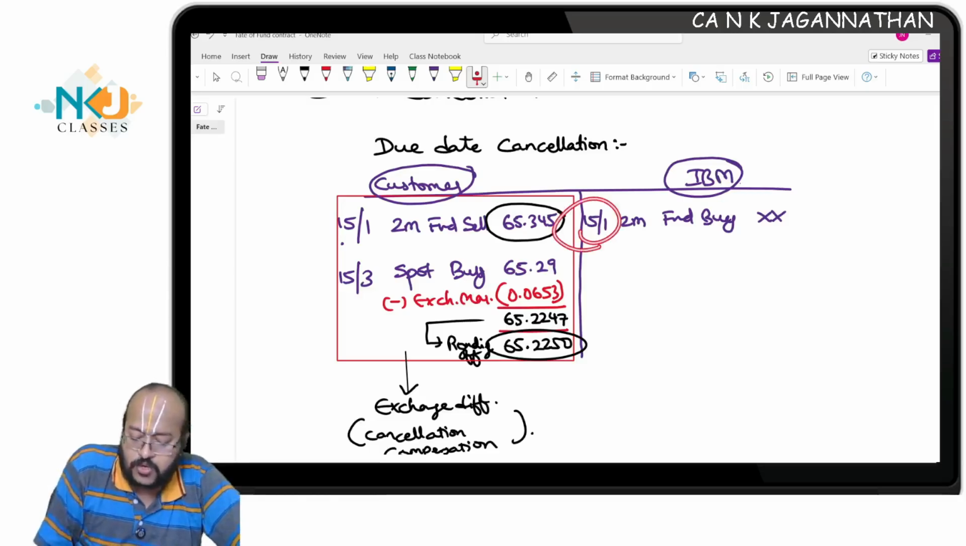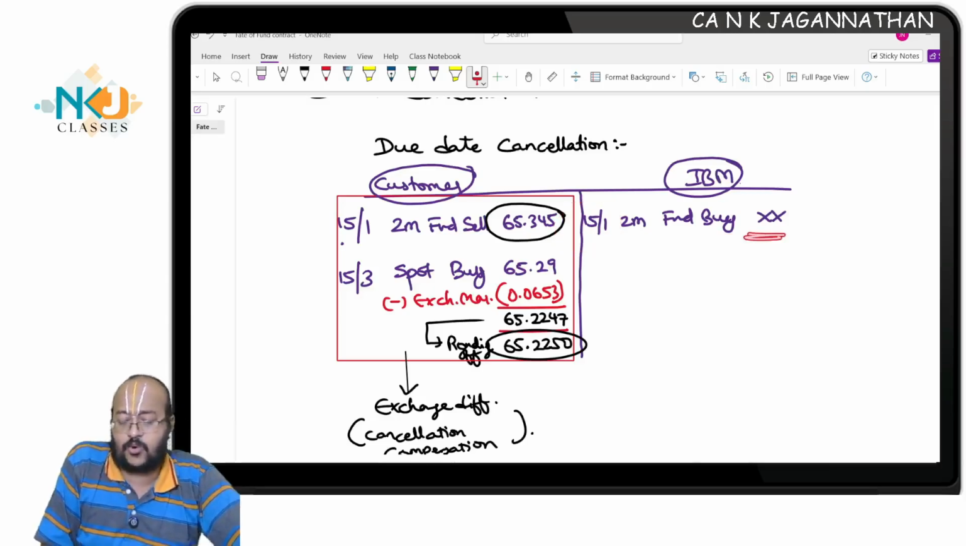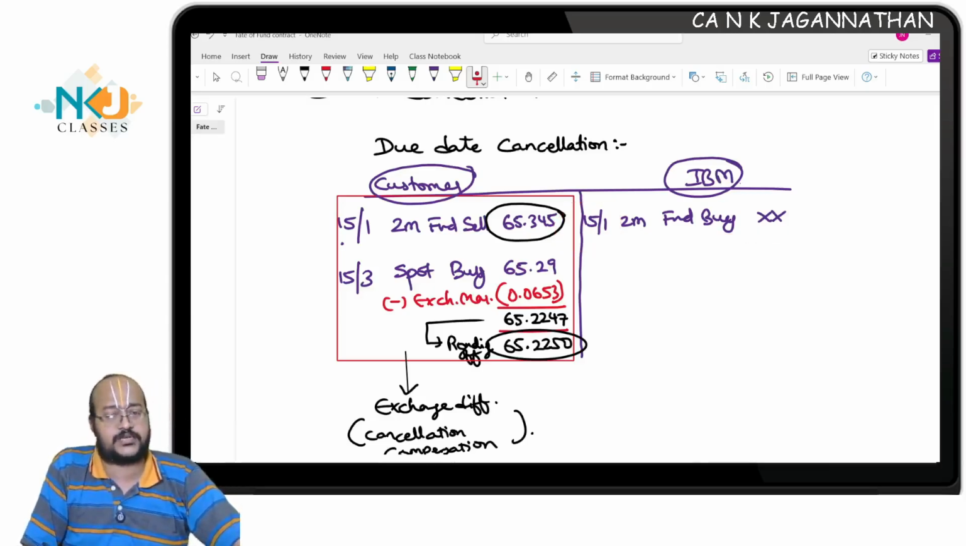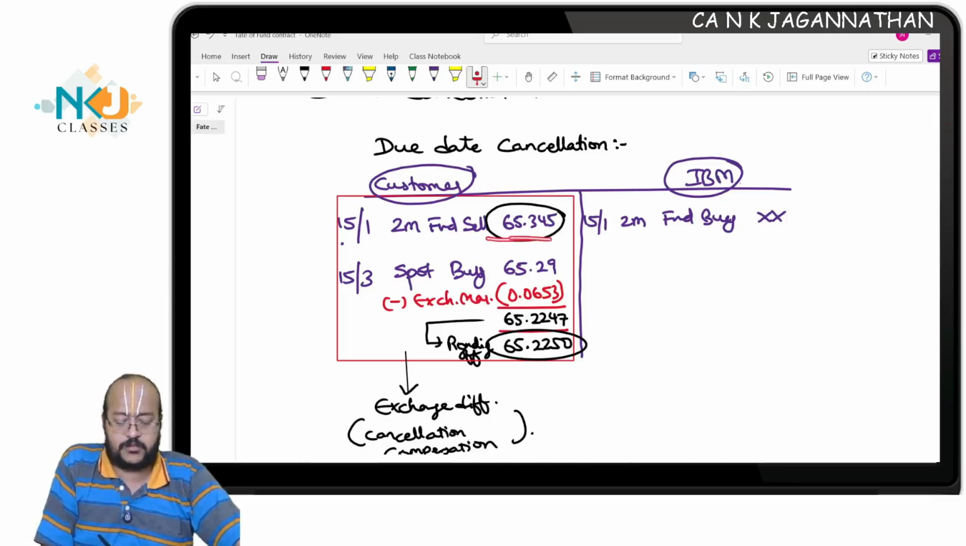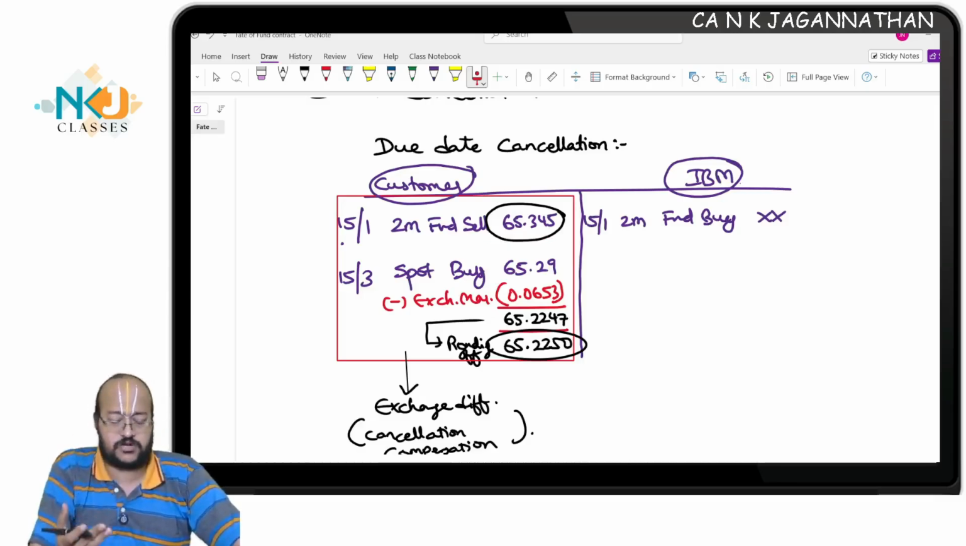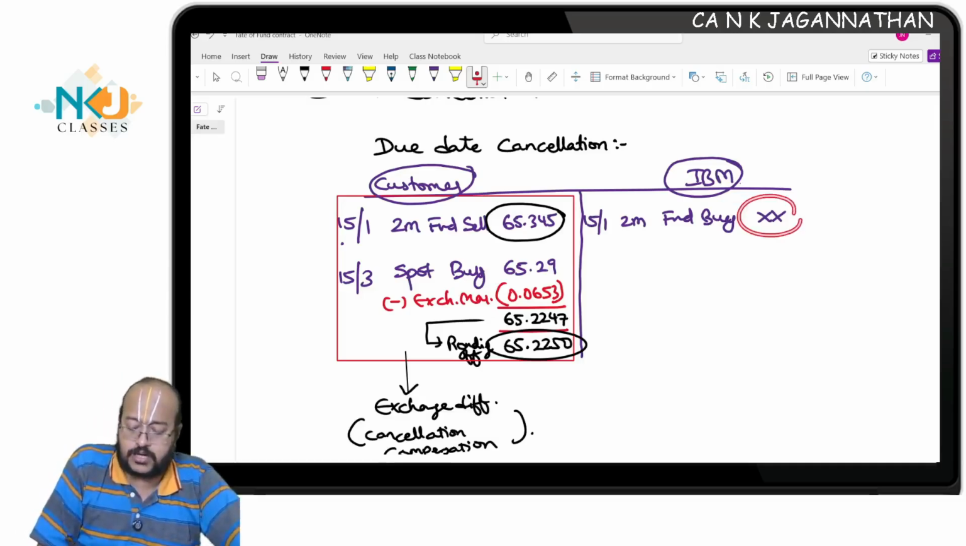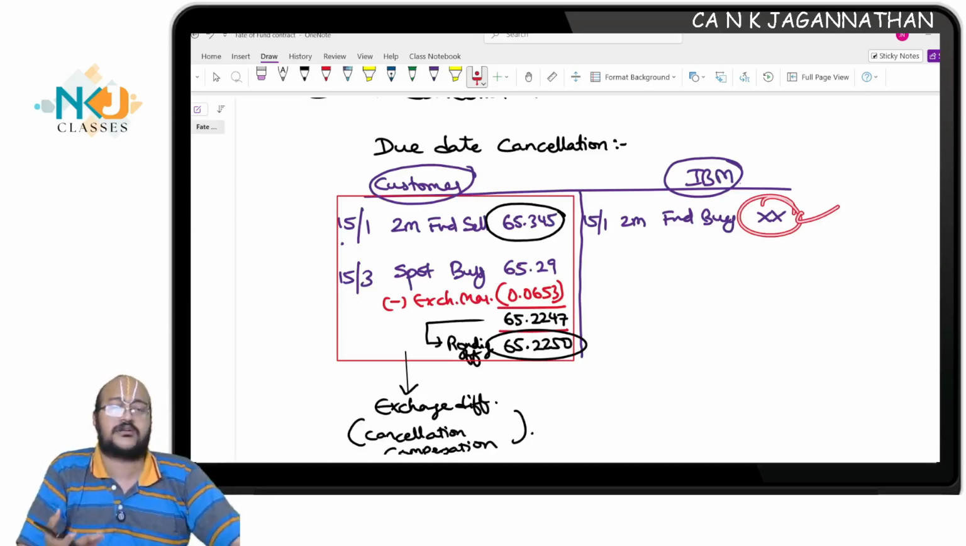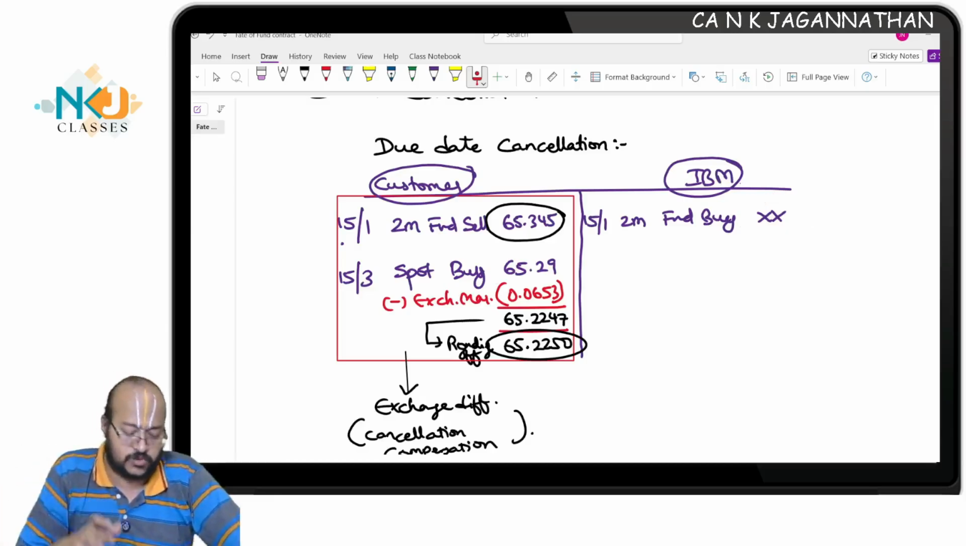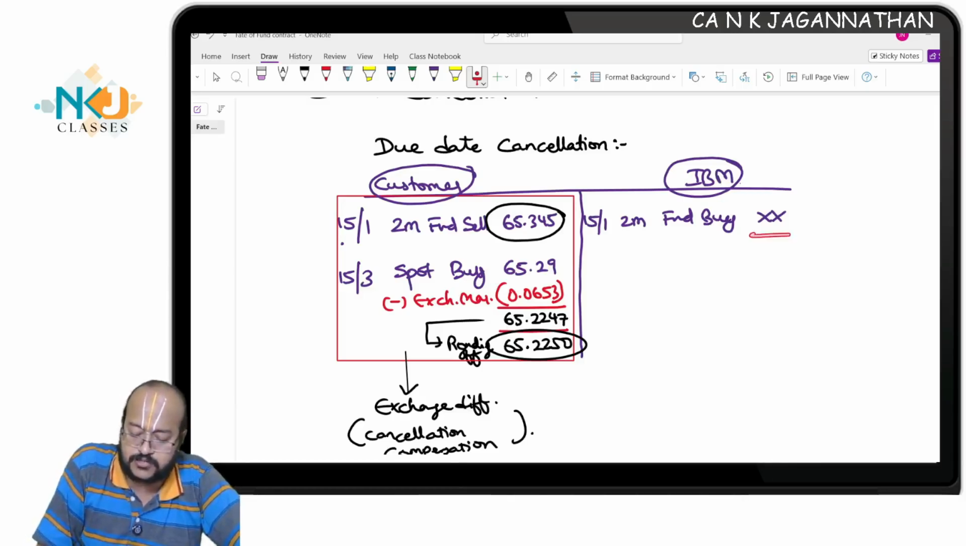Same day, what will you do? You will take a cover transaction, the opposite transaction, a 2 months forward buy. I don't know the rate at which I cover my deal, but more or less it will be the same, because you go and cover on the same day. This rate is not given in the question, no issue. Some questions may give the rate, some may not. We'll just put it simply like this.